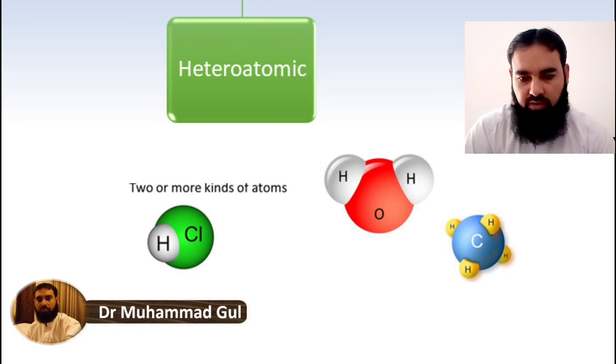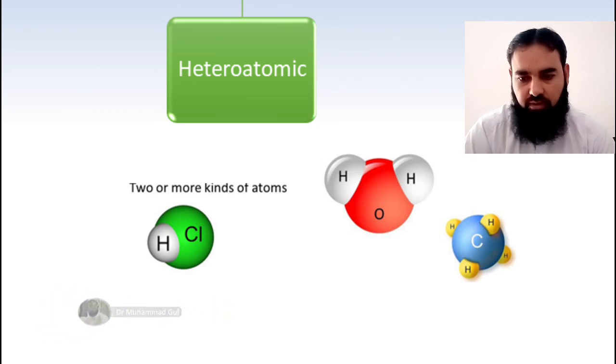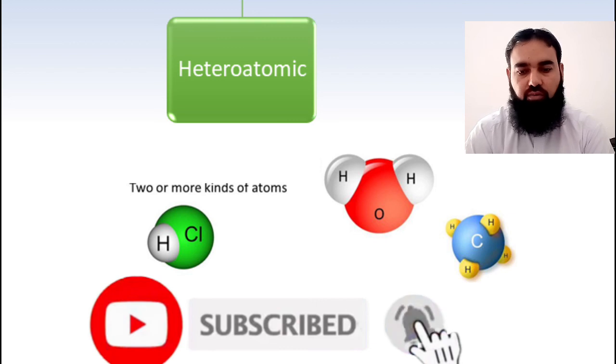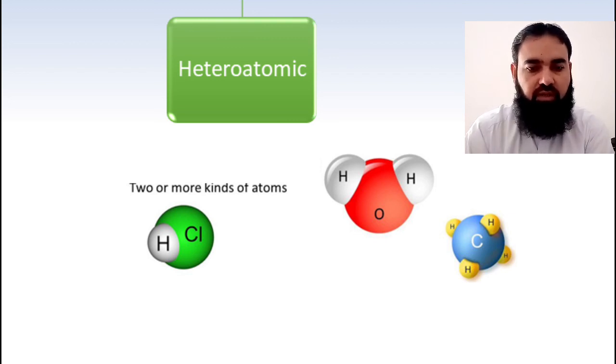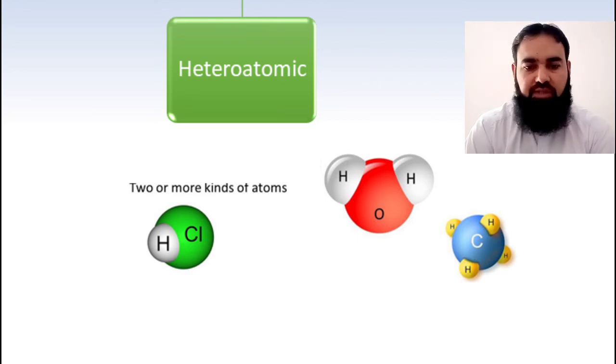And same is the case with CH4. Pentaatomic, there are 5 atoms, but since there are two different kinds of atoms like carbon and hydrogen, we call it heteroatomic. Pentaatomic based on number of atoms, and heteroatomic based on kind of atoms.